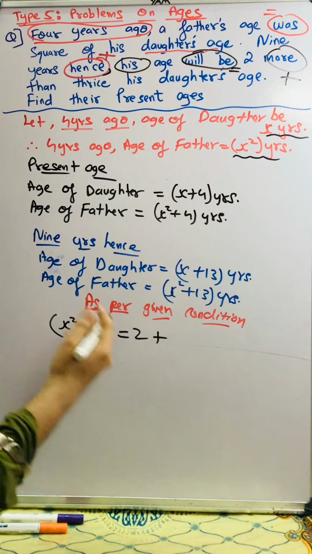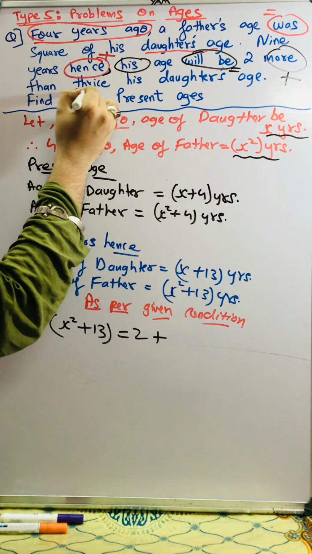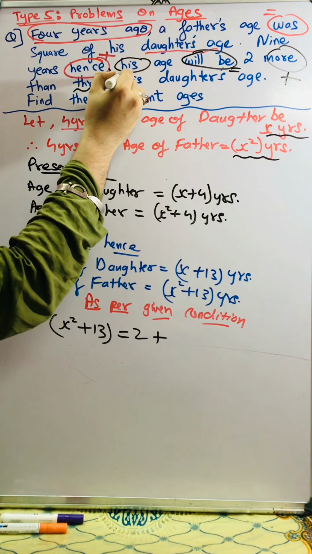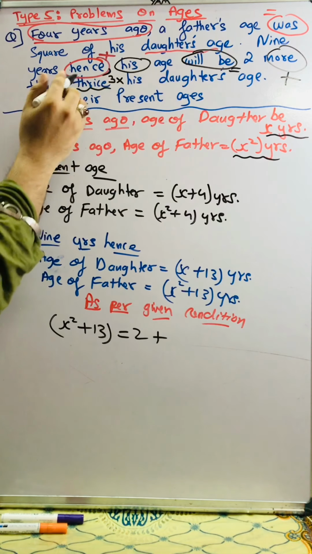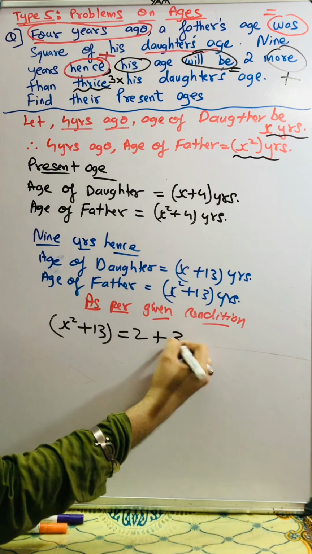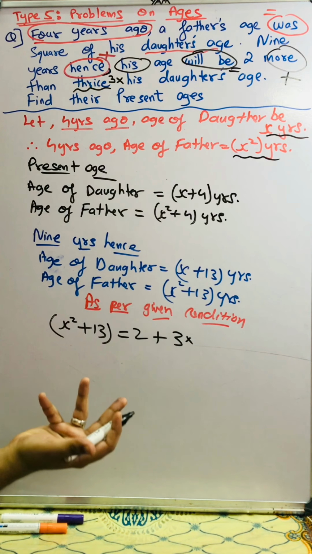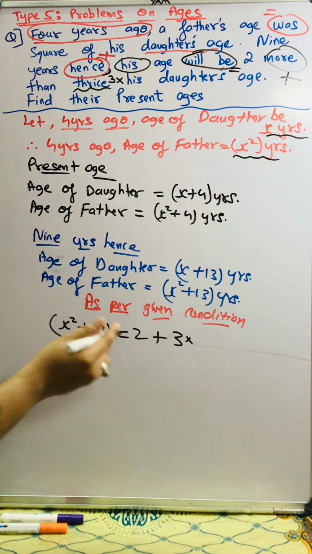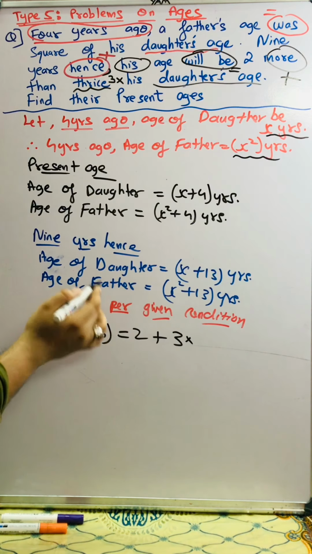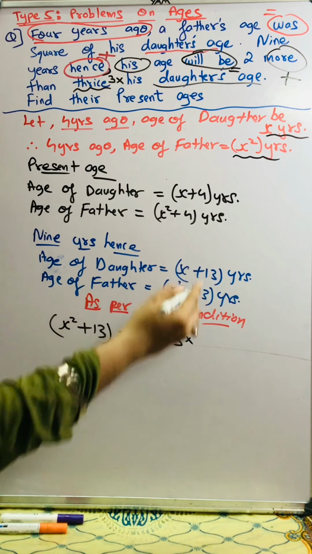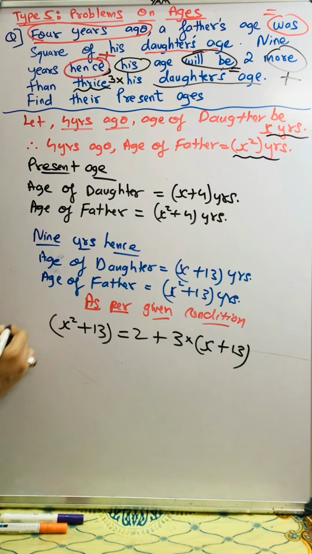So 2 plus. To whom should we add 2? 2 more. Then thrice. Twice means 2 multiply. Thrice means 3 multiply. 2 more to whom? Then thrice, so 3 multiply his daughter's age. Which age of daughter? Of course, the age 9 years hence. So thrice, 3 multiply his daughter's age. His daughter's age 9 years hence is X plus 13. So X plus 13. Okay, we got it.